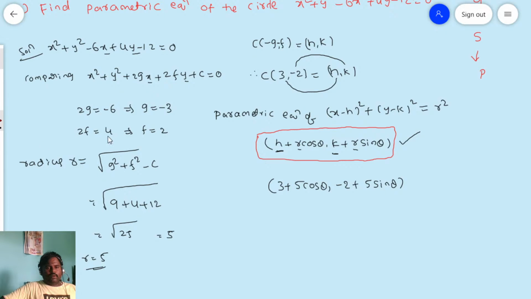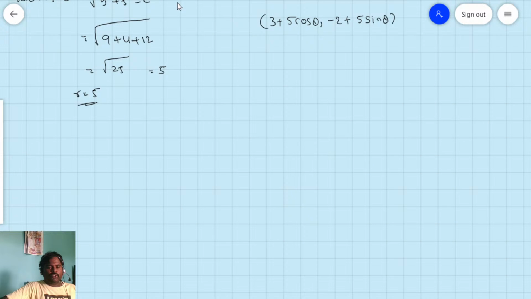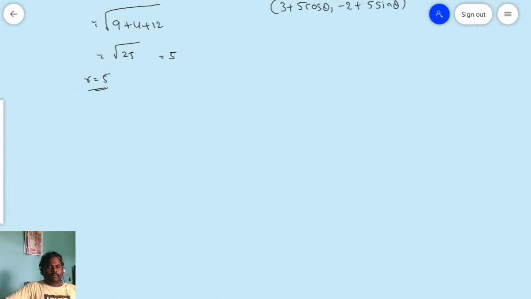Now I am giving a similar problem. This is a work for you, please try to solve.